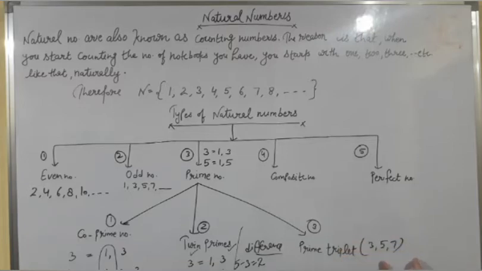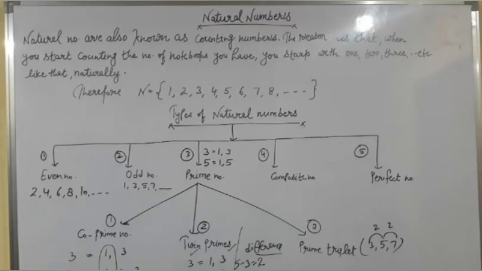Three consecutive prime numbers. Consecutive means numbers which come one after another, like after 3 the next prime number is 5, and after 5 the next prime number is 7. So they are consecutive. A set of three consecutive prime numbers whose difference is 2, then these numbers are known as prime triplet. The difference between 5 and 3 is 2 and the difference between 7 and 5 is 2. Therefore these numbers are known as prime triplets.